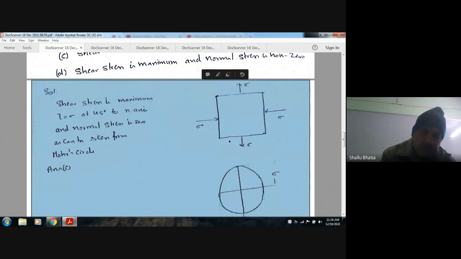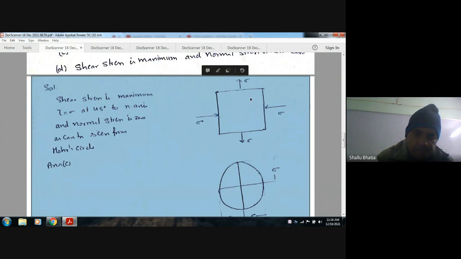So the Mohr's circle looks like that. That is sigma. Sorry, that will be your tensile stress. That is this value, and this is this value. Then you get these two points and get the circle.